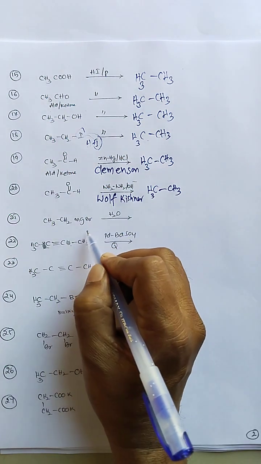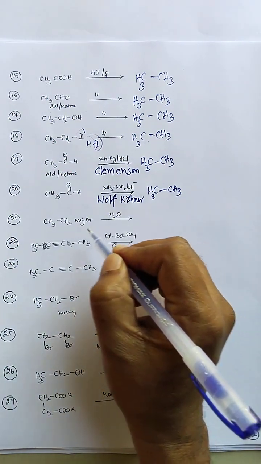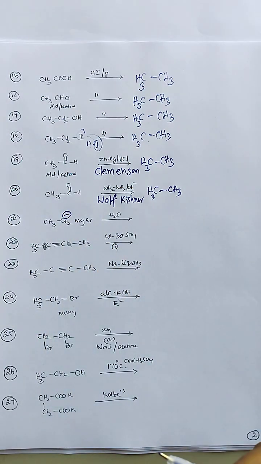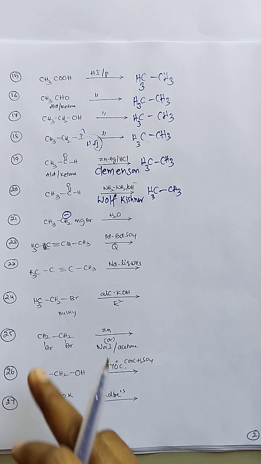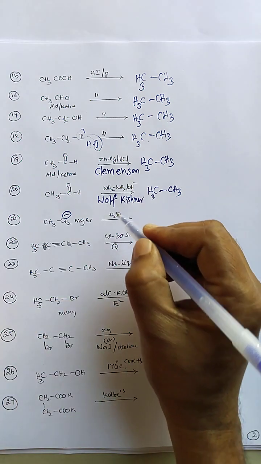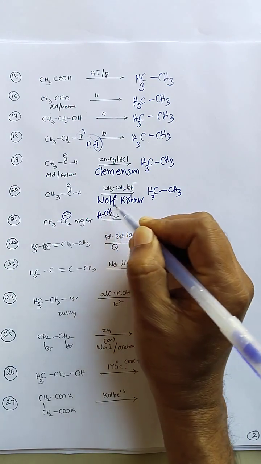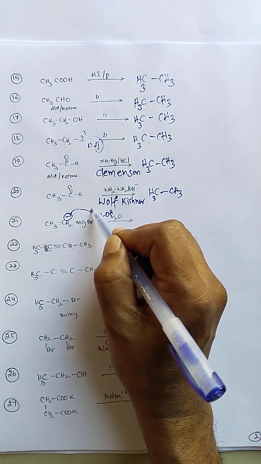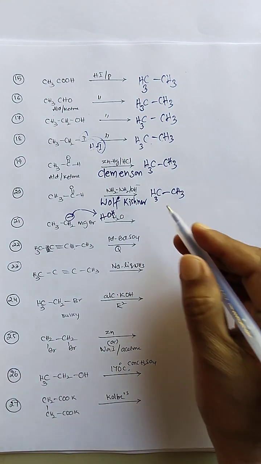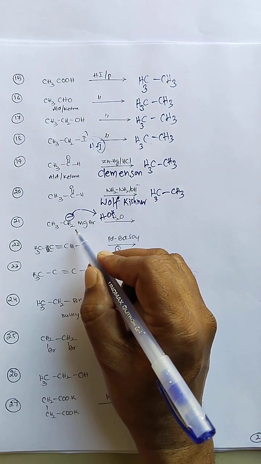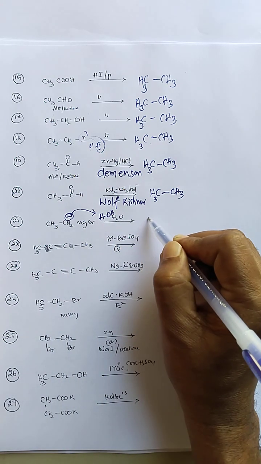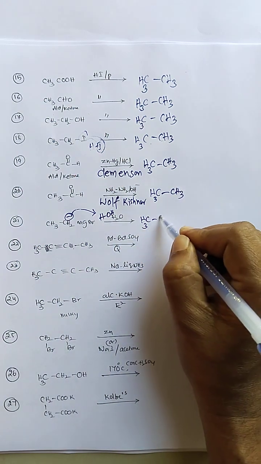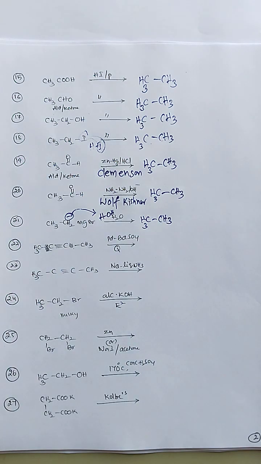Next, ethyl magnesium bromide is treated with water. This is a Grignard reagent, which is used as a nucleophile, or it can act as a base also. It is a strong base, and since there is no electrophile to be attacked in the water molecule, it will act as a base. Therefore the ethyl anion abstracts the H plus ion from the water, and we get the ethane molecule.